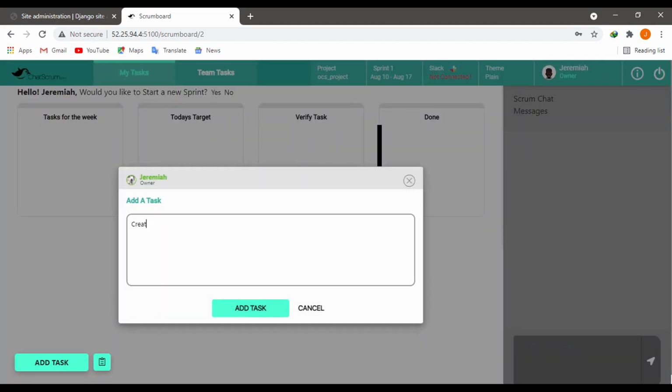A pop-up window will be displayed. Enter the task you want to add and then click on add task. As you can see, my task was created.